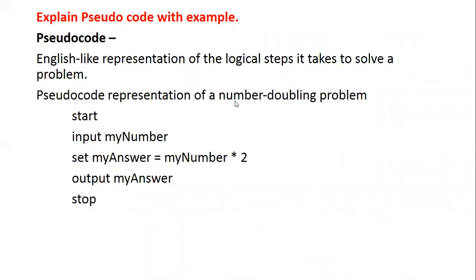Pseudocode representation of a number doubling problem. What does number doubling mean? If I have a 2, I should get the 4. If I have a 5, I should get the 10. Just doubling the number. So that can be written this way. Start, input my number, meaning give any number, set my answer equal to my number into 2, which means you are multiplying it by 2, and then you give the output, that is my answer.